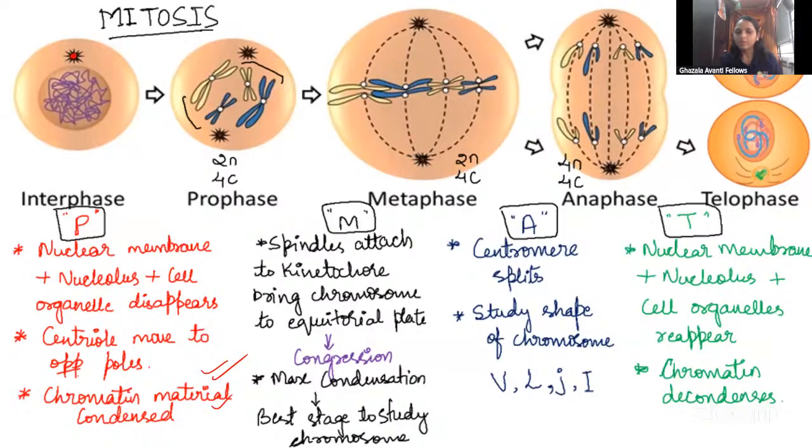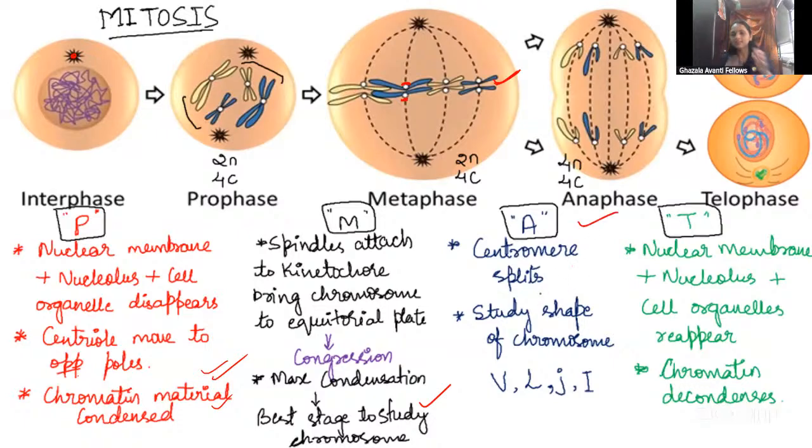Coming to the metaphase, the spindle fiber will attach to the kinetochore. See here, in the chromosome, at the centromere, there will be a kinetochore. Both the spindle fibers attach to the kinetochore, and the chromosomes move toward the center, that is called the equatorial plane, forming the metaphase plate. Metaphase is the best stage to study the chromosome, because it is condensed correctly. Then coming to the anaphase.